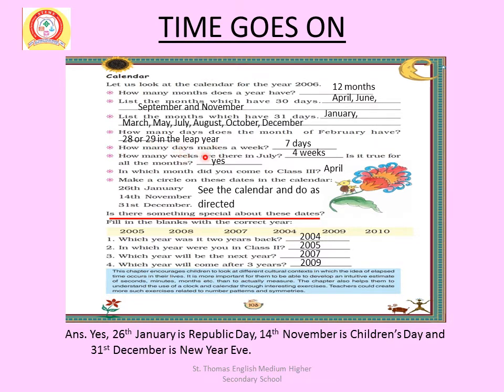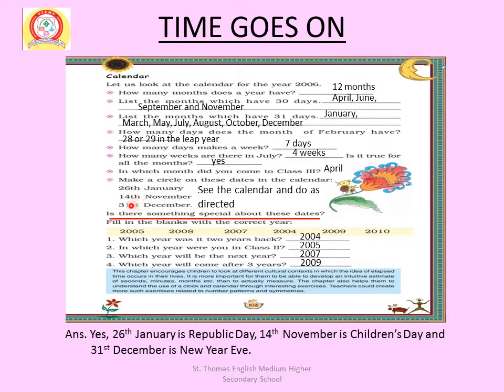How many days make a week? 7 days. How many weeks are there in July? 4 weeks. Is it true for all the months? Yes. In which month did you come to class 3? April.